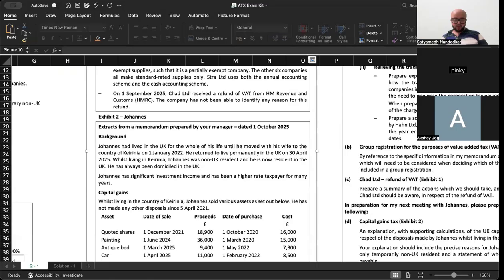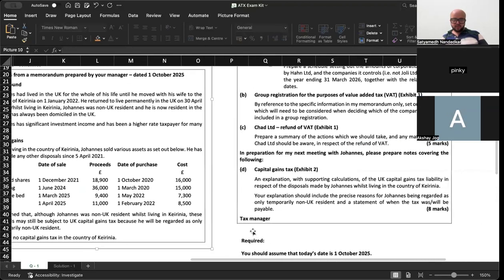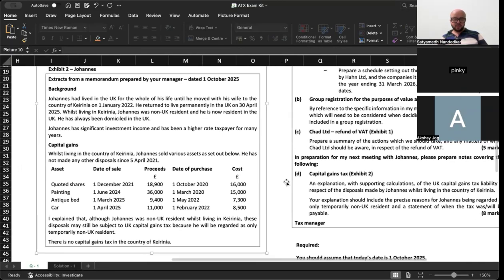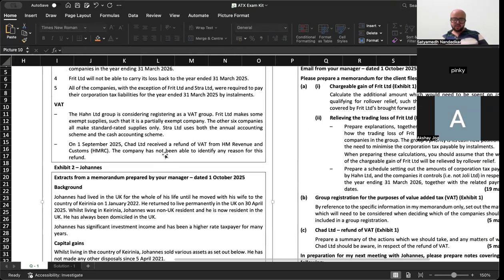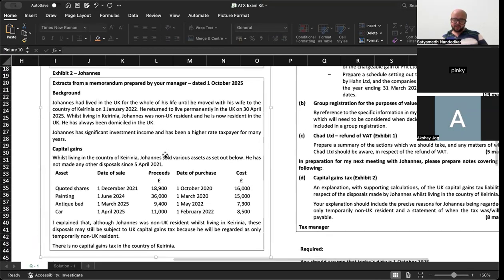Now we have to do one last part of the question. Last part of the question is CGT, an explanation with supporting calculations of UK capital gains tax liability in respect of disposals made by Johannes while living in the country of Kerinia. Your explanation should include precise reasons for Johannes being regarded as only temporarily non-UK resident and a statement of when the tax will be payable. Okay. This is Exhibit 2. It has the CGT part. I'll give you 5 minutes. Please read it carefully. Take your time and then we'll discuss it together. Okay? Please start.